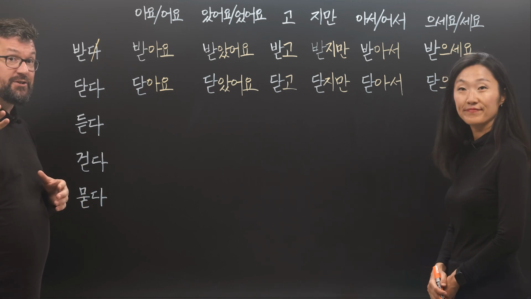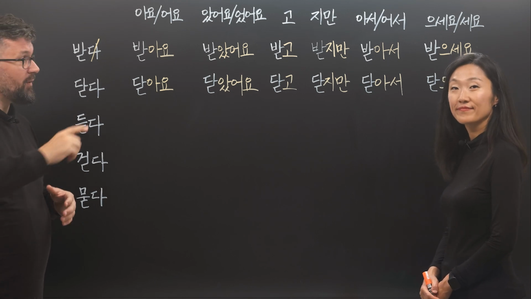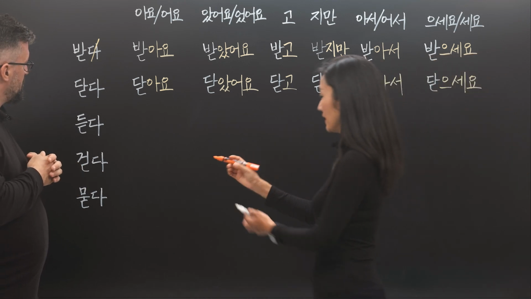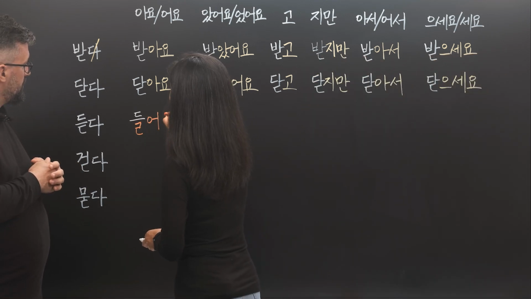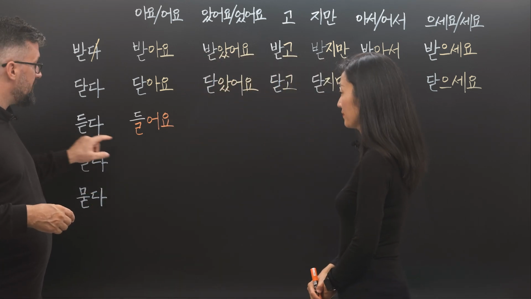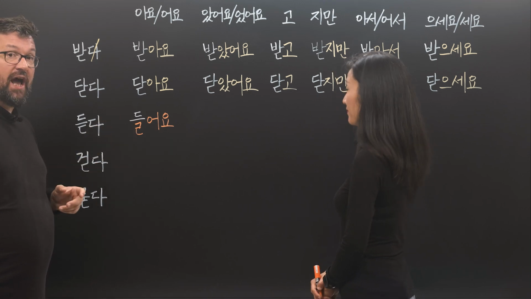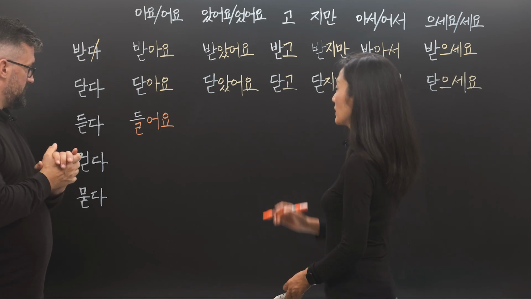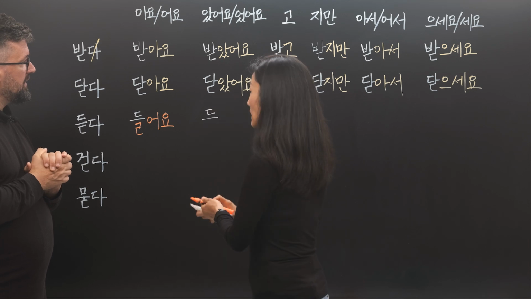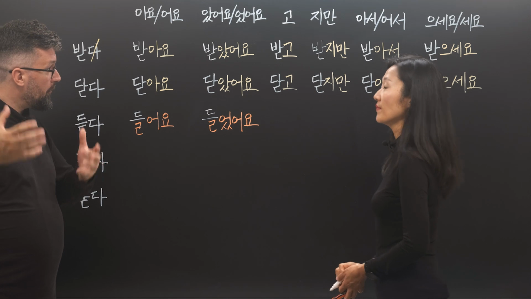So 듣다 first, to listen or to hear. We already discussed it before as an example, but now we will put it into other tenses and grammatical structures as well. 듣다, 들어요. As we said before, the ㄷ gets replaced by ㄹ, and we add 어요 because it's not a or o. Then in the past tense, 들었어요. Exactly the same principle.